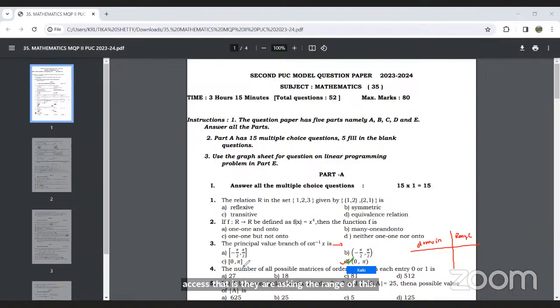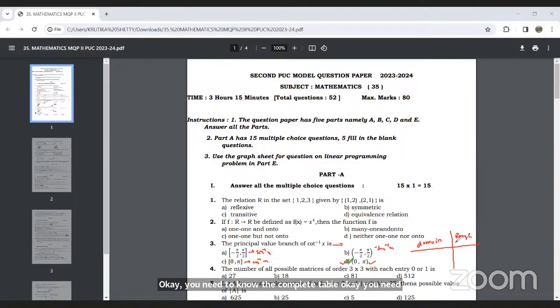And this 0 to pi is for cos inverse x. This is for sin inverse x, and this is for tan inverse x. So you need to know the complete table. You need to know the complete table. And this will be the right option, D, 0 to pi.